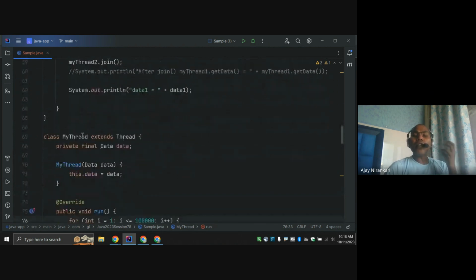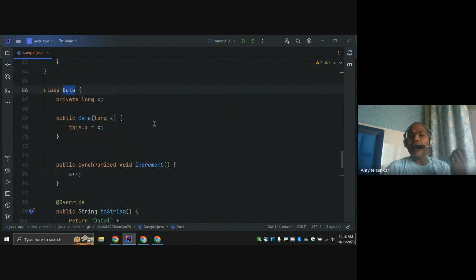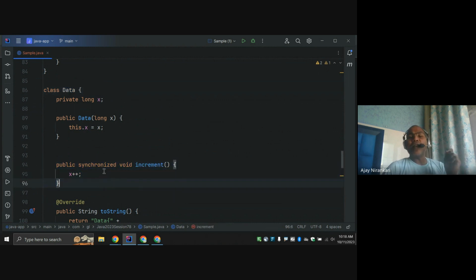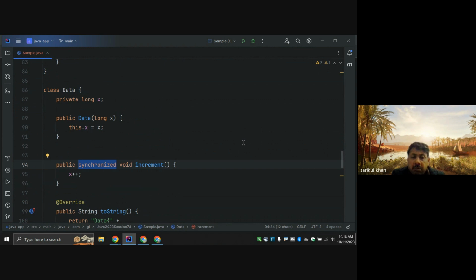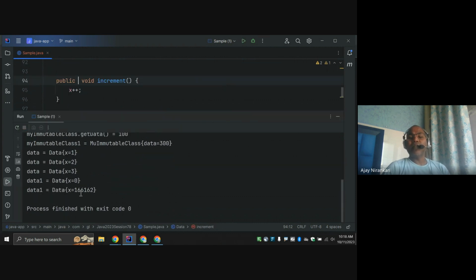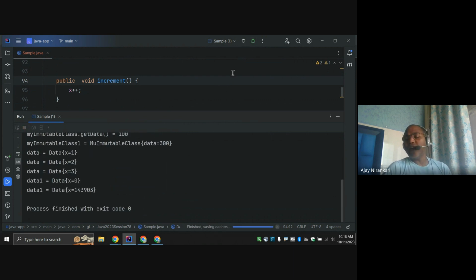In Java, each object has a kind of lock mechanism, and if you want this code to be accessed by only one thread at a time, you can just place the synchronized keyword. Internally, all the locking, unlocking and releasing is taken care of by the JVM itself. If you don't write this, your data can be inconsistent. Sometimes you get 16,000, sometimes 14,000, sometimes something different, right?